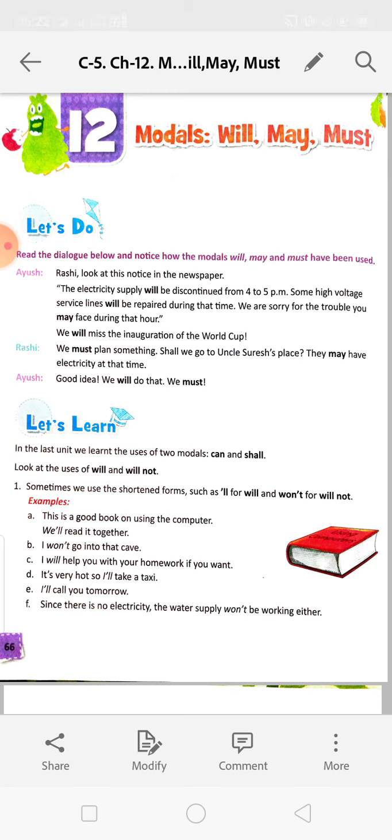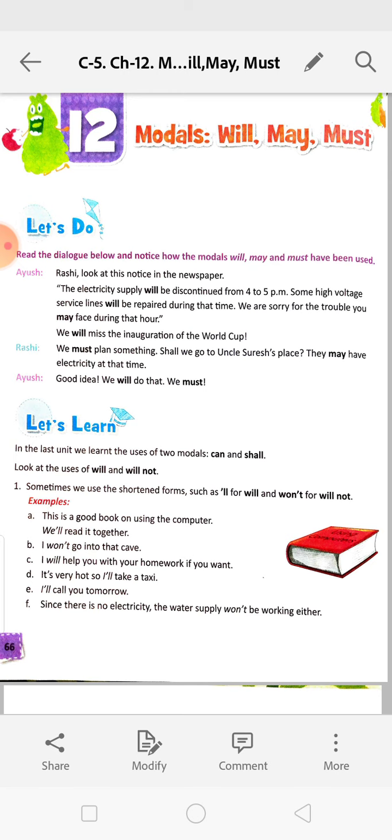Look at the uses of will and will not. Sometimes we use the short form of will, that is apostrophe ll, and will not is won't, W-O-N apostrophe T. This is an example. This is a good book on using the computer. We will read it together. So here will is used to talk about a future action.